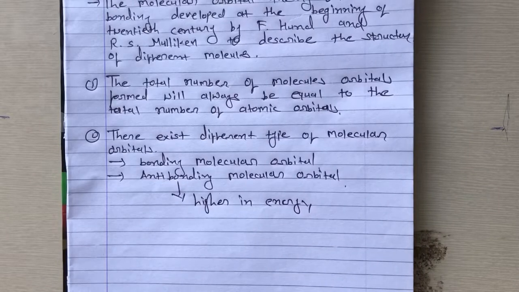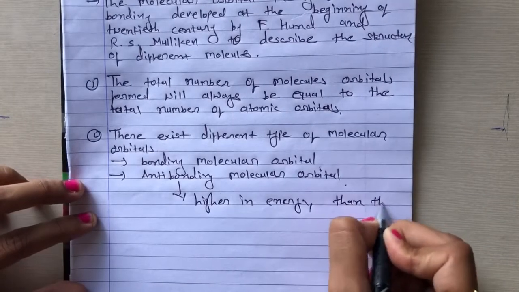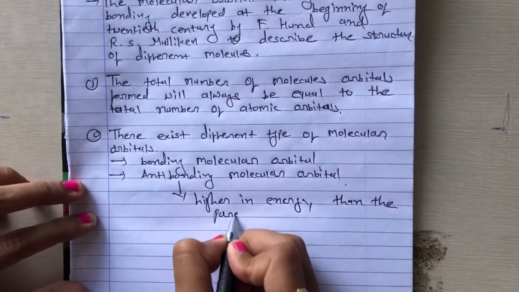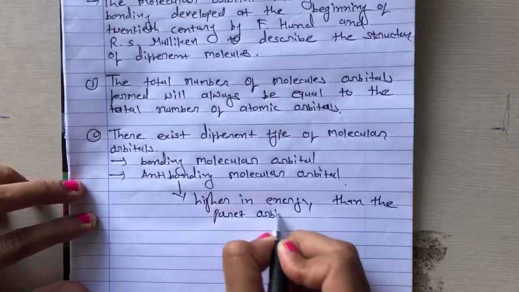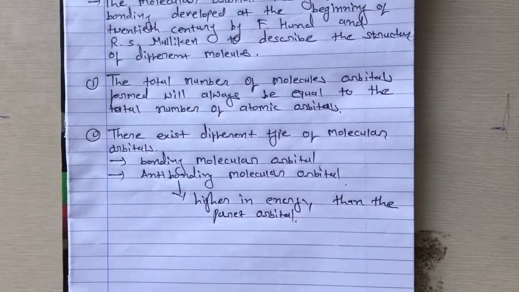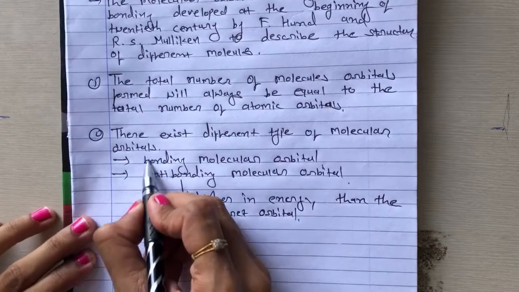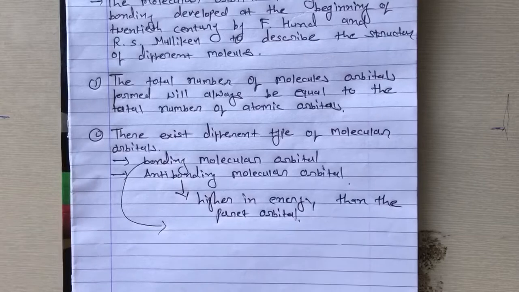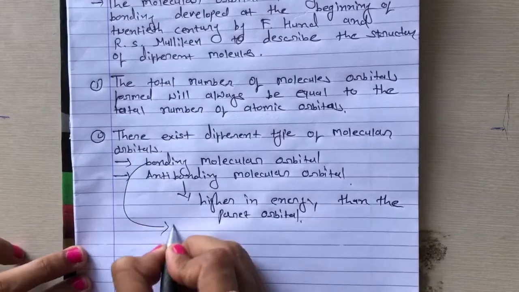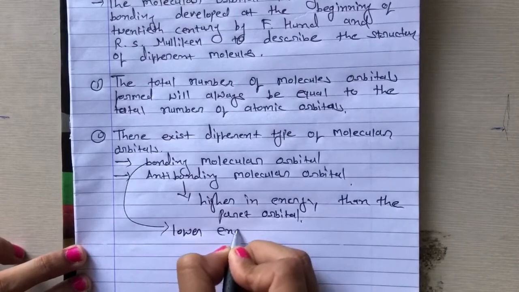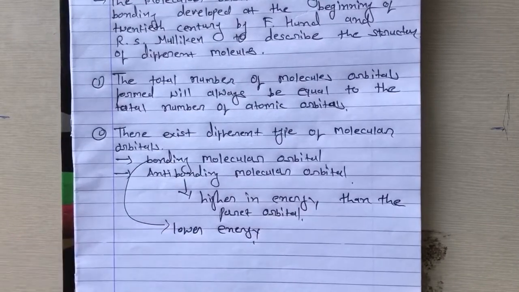Then the bonding molecular orbital will always have lower energy than the parent orbitals, lower energy than the parent orbital, right?